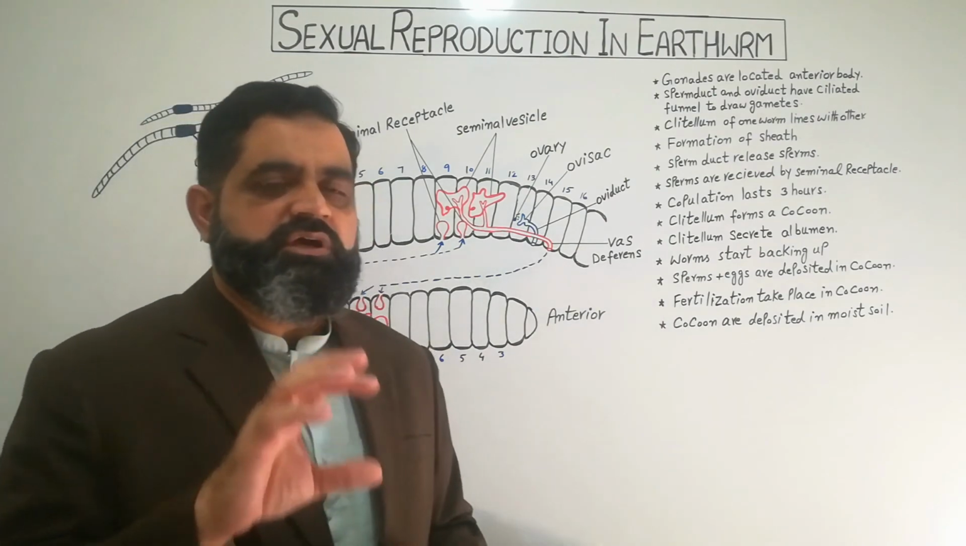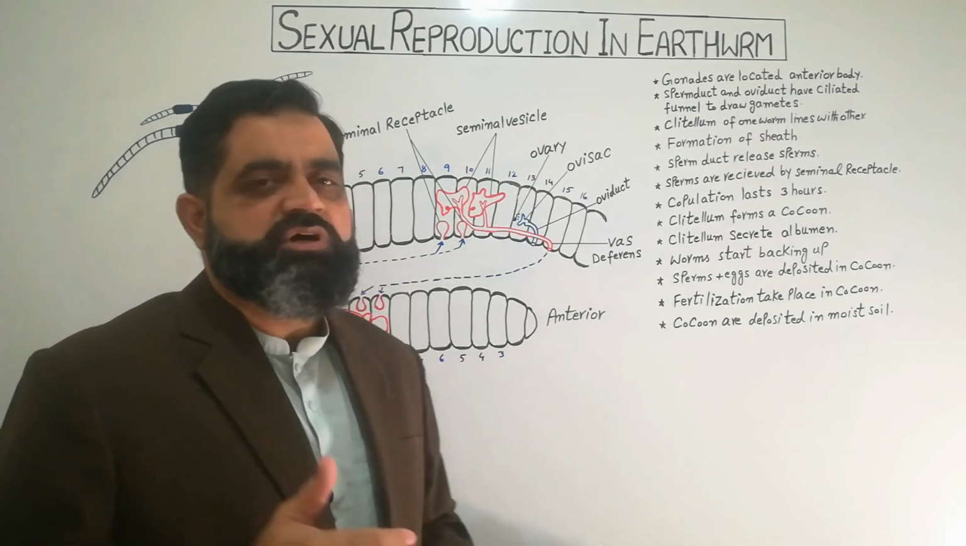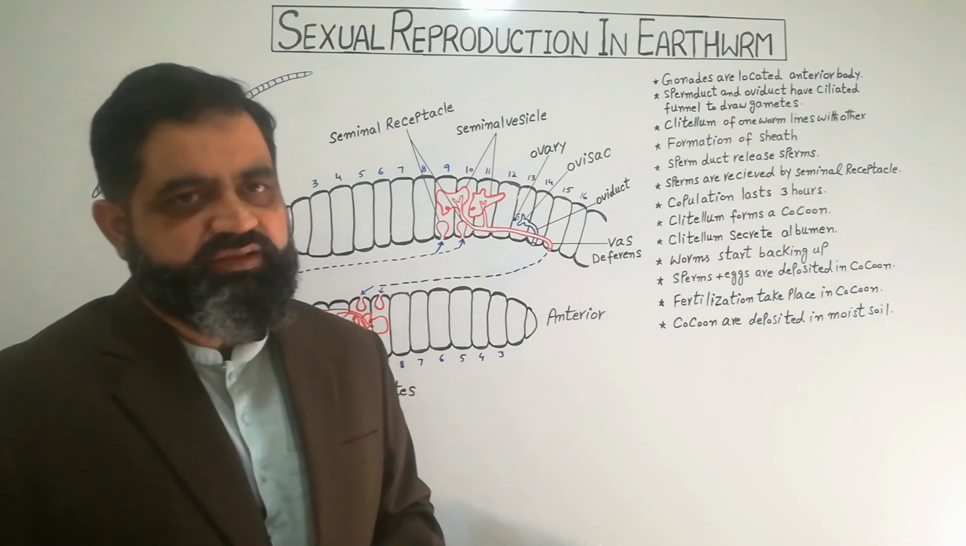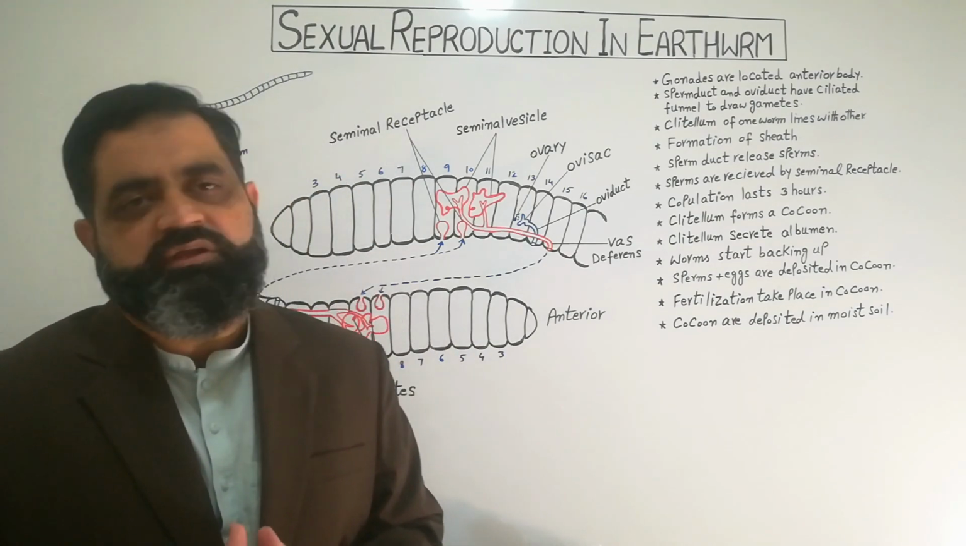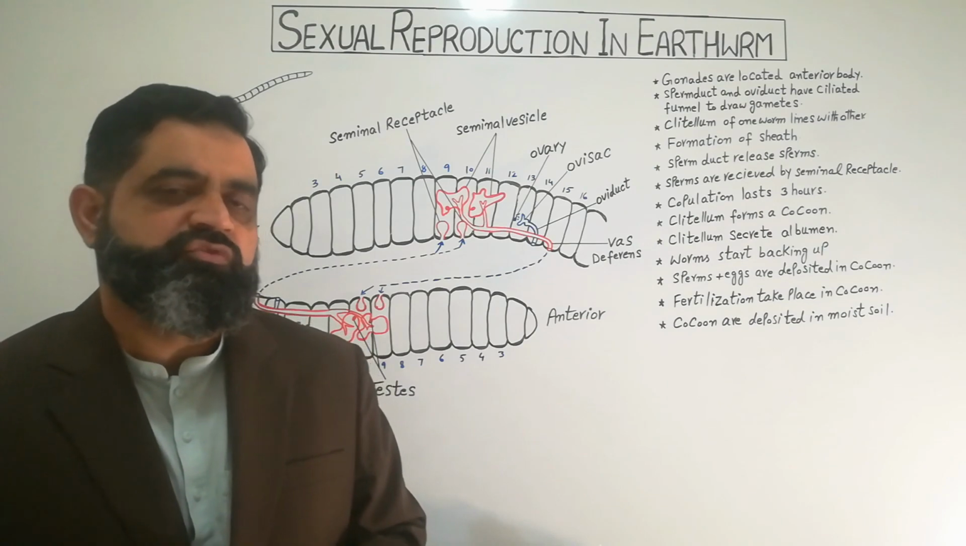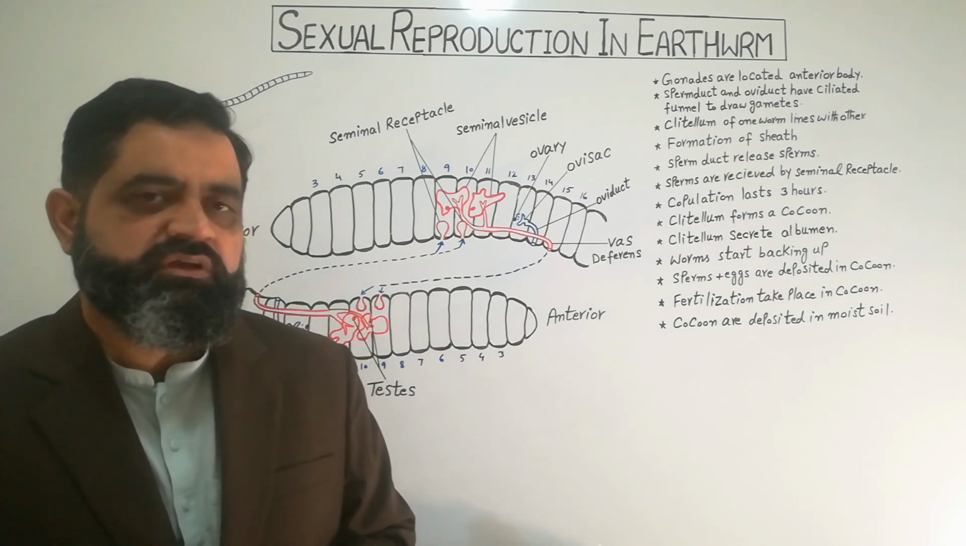Fertilization takes place in the cocoon, and then cocoons are deposited into the moist soil, where the further process of development will start taking place. That is another process we will discuss in the next lectures.